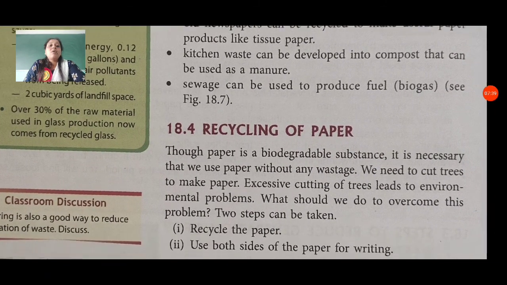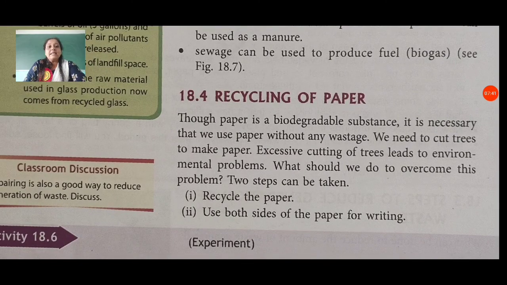Then recycling of paper. How can we recycle paper? Though paper is a biodegradable substance, it is necessary that we use paper without any wastage. We need to cut trees to make paper. Excessive cutting of trees leads to environmental problems, because we all know we need oxygen.